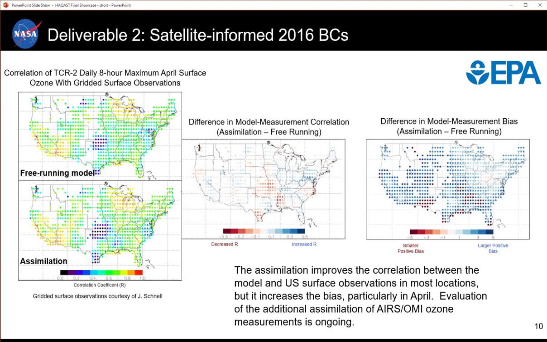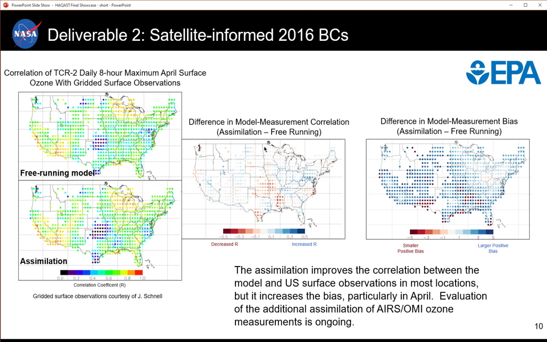Our second deliverable was the production and evaluation of satellite-informed boundary conditions for 2016 to the EPA Office of Air Quality Planning and Standards, as well as several regional and local air agencies. These plots show our evaluation of the 2016 model simulation that we used to generate the boundary conditions. On the left is the correlation of daily 8-hour maximum surface ozone for April with gridded surface observations. The free-running model is shown on the top and the assimilation on the bottom.